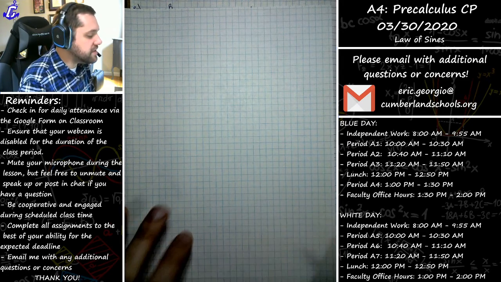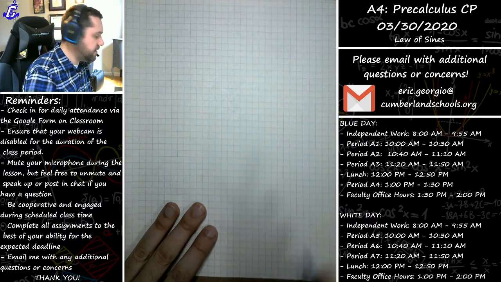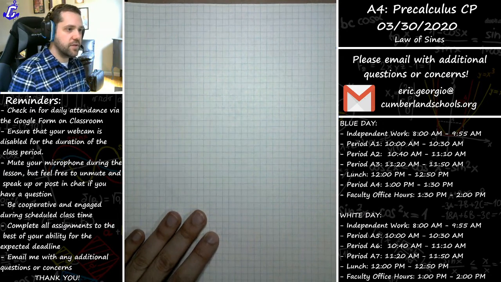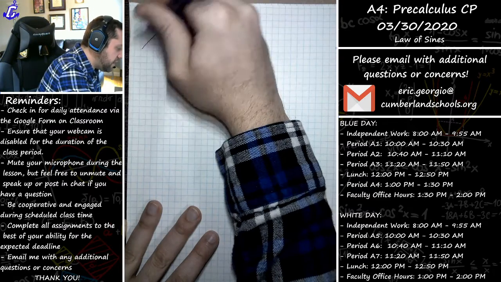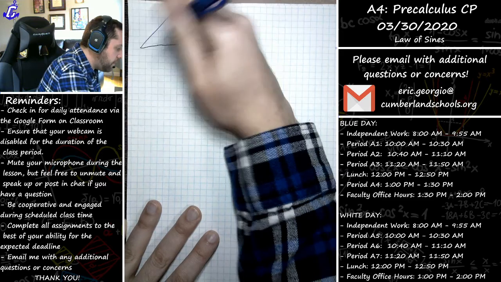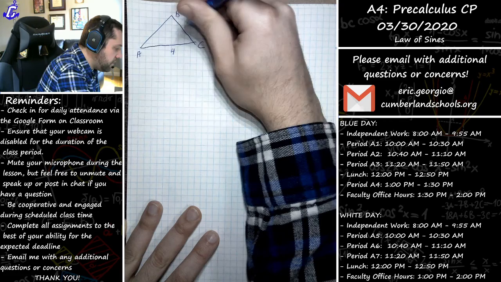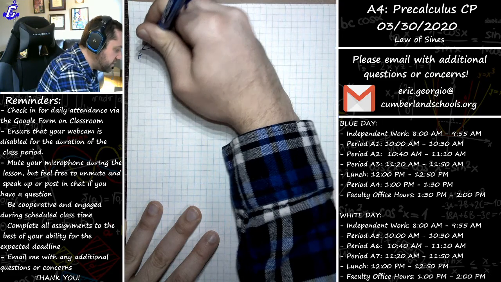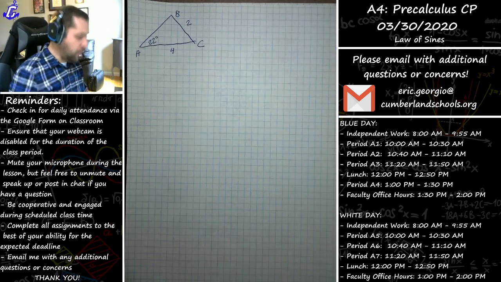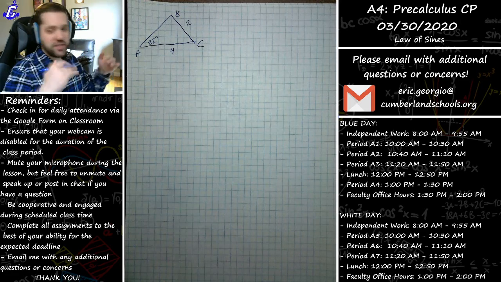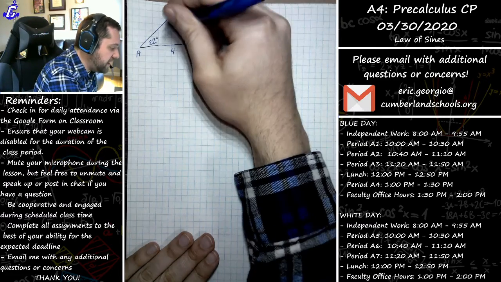All right, consider now a problem like this. I have a triangle like this. We have A, we have B, we have C, we have 4, we have 2, and I say that this is 22 degrees. And I'm asking you one more time to solve the triangle. Just like before, my eyes would match up things across from each other, so I'd say let's first try to find what this angle B is.